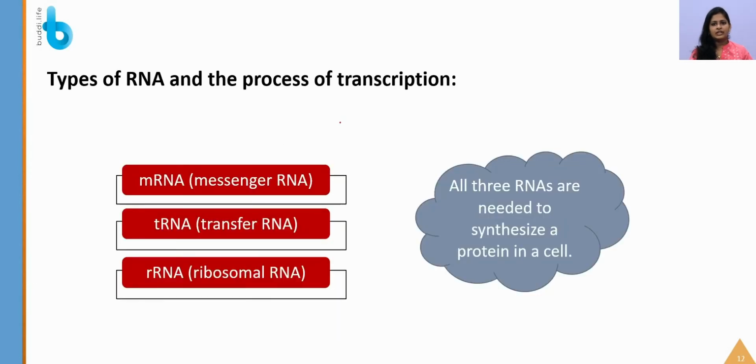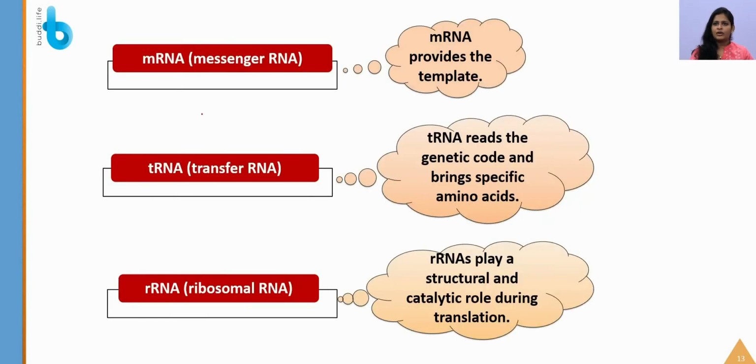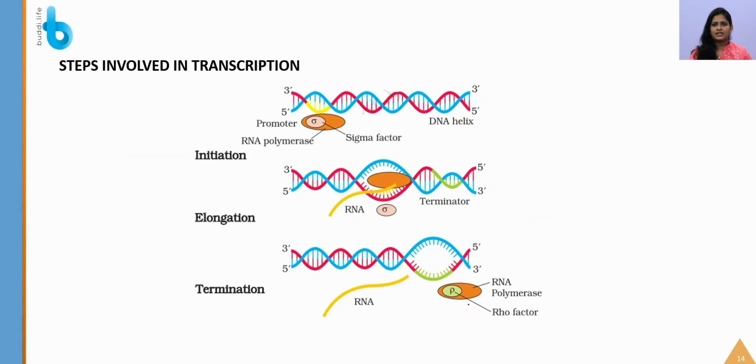So there are different types of RNA. One is mRNA, that is messenger RNA, then transfer RNA, tRNA, and rRNA, which is the ribosomal RNA. You should remember that all these three RNAs have an important role in protein synthesis, which we will be learning in the class. So what will this mRNA do? They provide the template. tRNA will read the genetic code and bring the specific amino acid, about which I will be telling you in protein synthesis. So what is rRNA going to do? It plays a structural and catalytic role during the translation process.